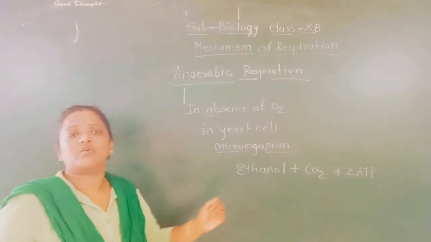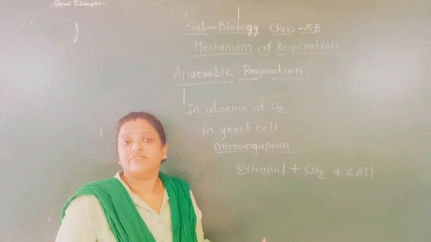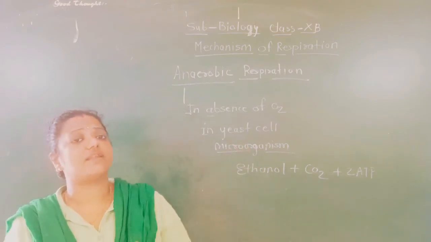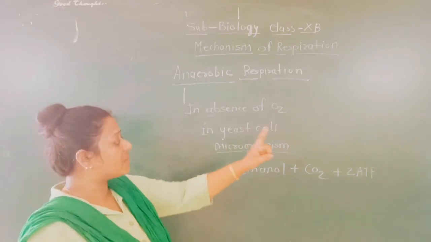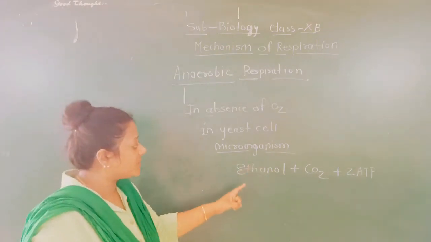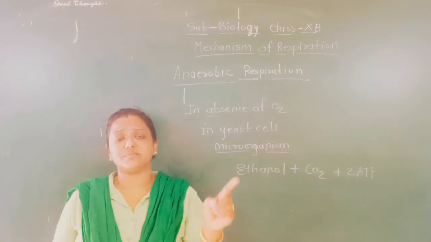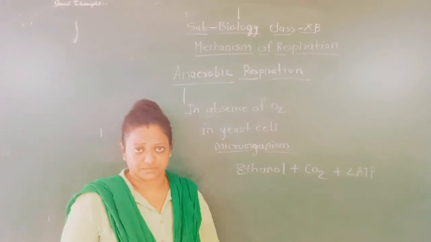See, a very small amount of energy is formed because there is no involvement of oxygen. Whenever oxygen is involved, then only a large amount of energy is formed. But if oxygen is absent, very little energy is formed, that is 2 ATP, right? And what is formed in that? Ethanol. Ethanol means ethyl alcohol, or in simple language alcohol, and carbon dioxide.